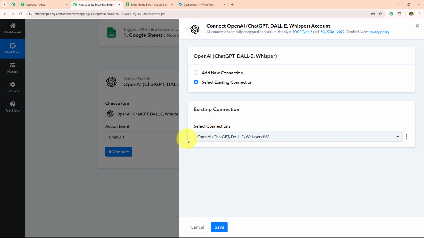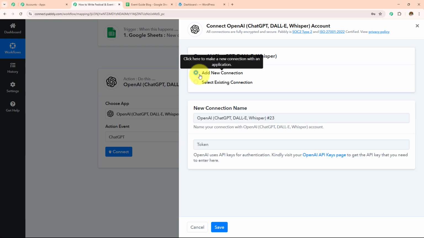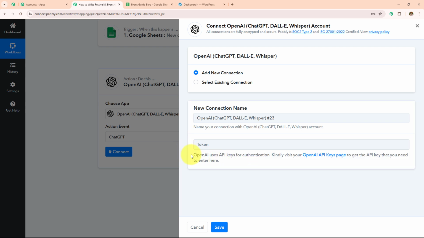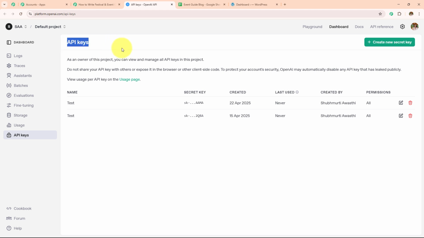If you have an existing connection, go with save. If you don't have one, click on this add new connection. And now to make this connection, we have to enter the token. Following the help desk given below, I'm going to enter this token and I'm going to click on the hyperlink. And it has taken me towards the API keys page.